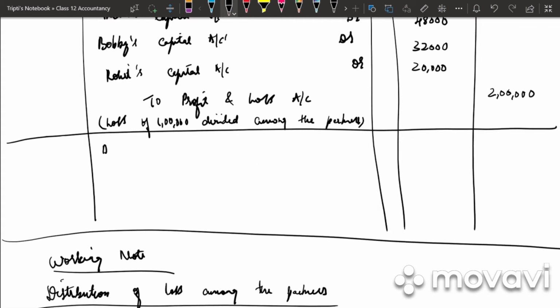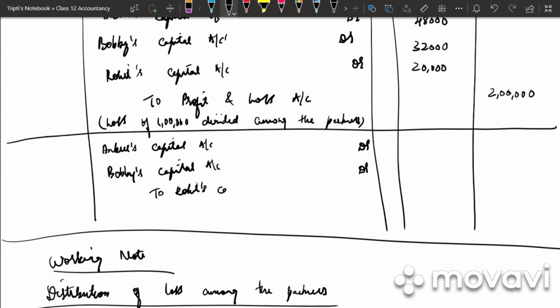Our next journal entry will be Ankur's capital account debited, Bobby's capital account debited to Rohit's capital account.